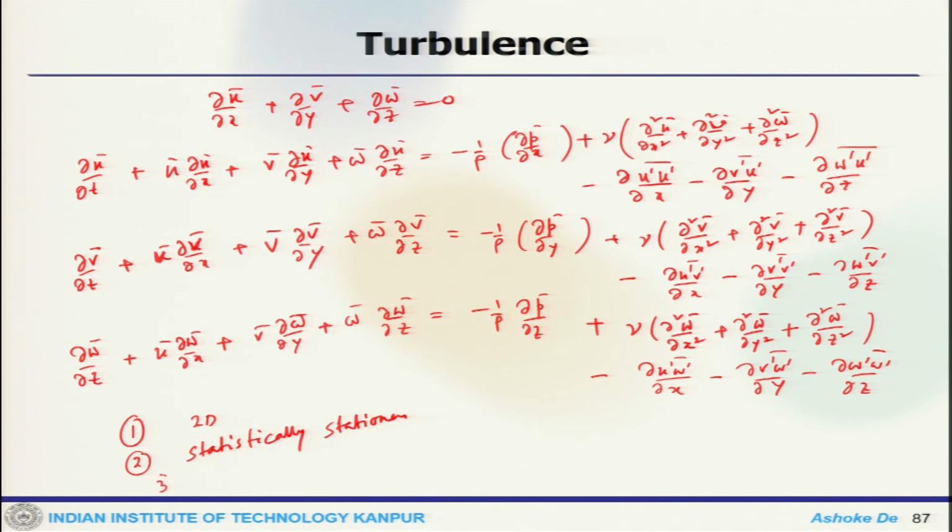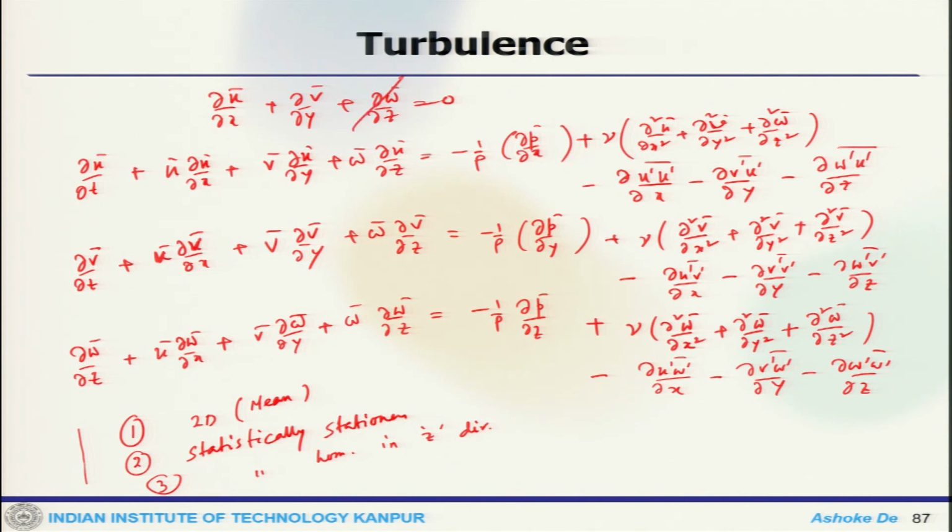And third, the flow is also statistically homogeneous in the z direction. So, if we have these three assumptions, then the mean flow is 2D, the flow is statistically stationary and statistically homogeneous.